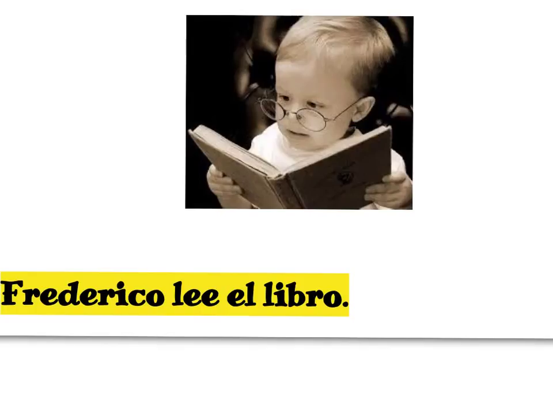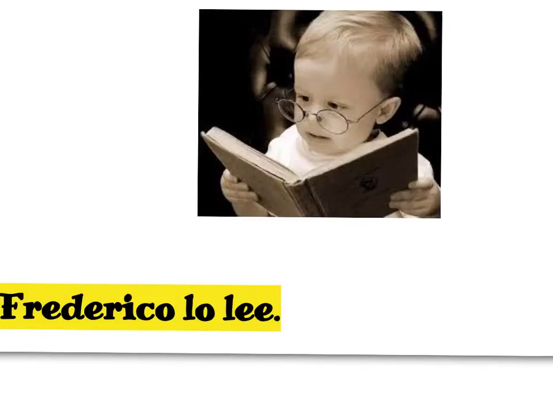Okay, so here I have Federico lee el libro. Just like we established, lo is our pronoun to replace el libro. So where do we place it? Before our conjugated verb. Here's lee, it goes before. You can't attach it, you can't let it follow after. It has to go before your conjugated verb with sentences like this.